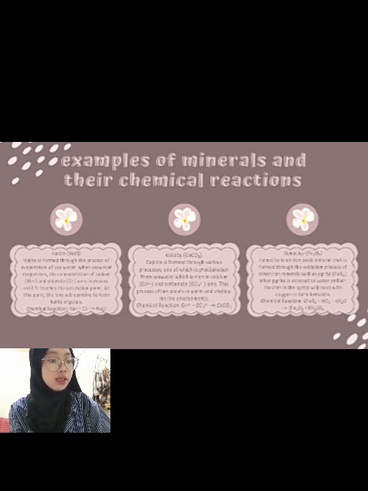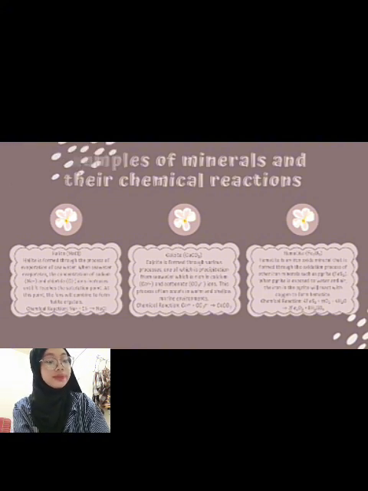The third one is hematite or Fe2O3. Hematite is an iron oxide mineral that is formed through the oxidation process of other iron minerals such as pyrite or FeS2. When pyrite is exposed to water and air, the iron in pyrite will react with oxygen to form hematite.